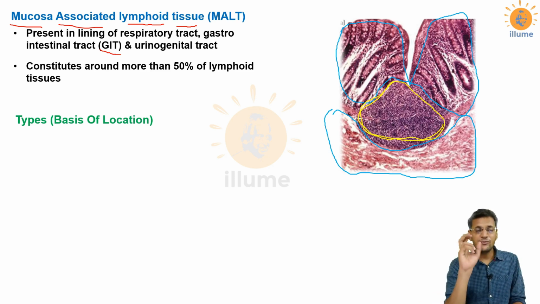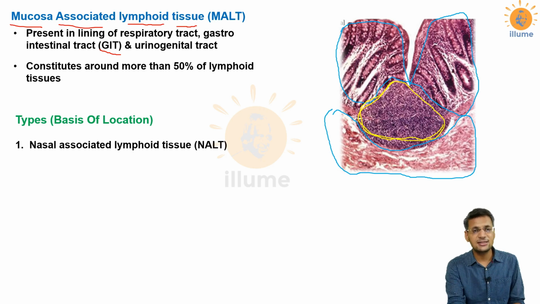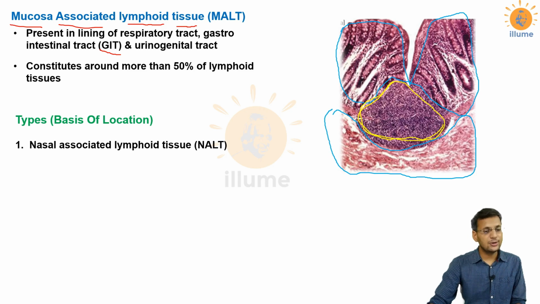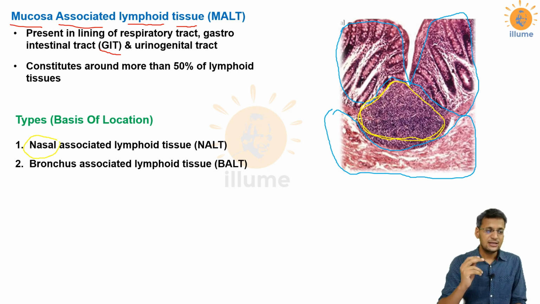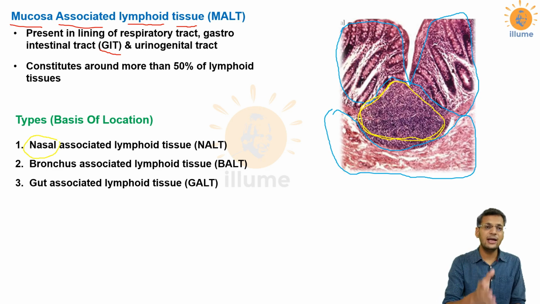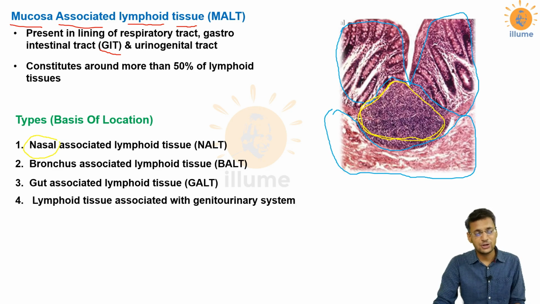Now on the basis of the mucosa in which they are present, we can categorize them into different categories. The first one is nasal associated lymphoid tissue, NALT. Nasal means the nasal tract. Second is bronchus associated lymphoid tissue, the lymphoid tissue associated with bronchi and bronchioles. Then gut associated lymphoid tissue, gut means your alimentary canal, so that's alimentary canal associated lymphoid tissue.